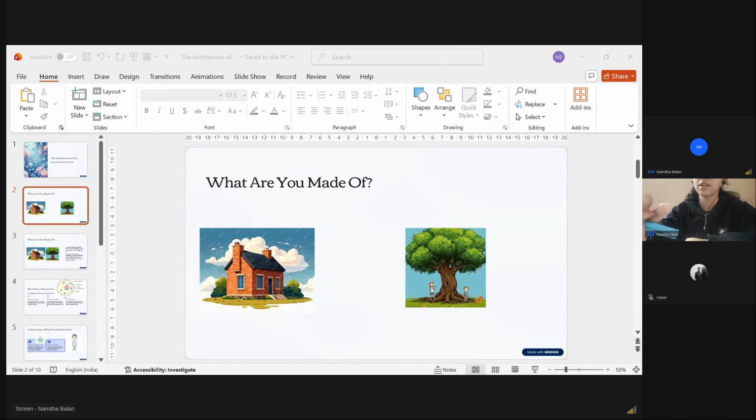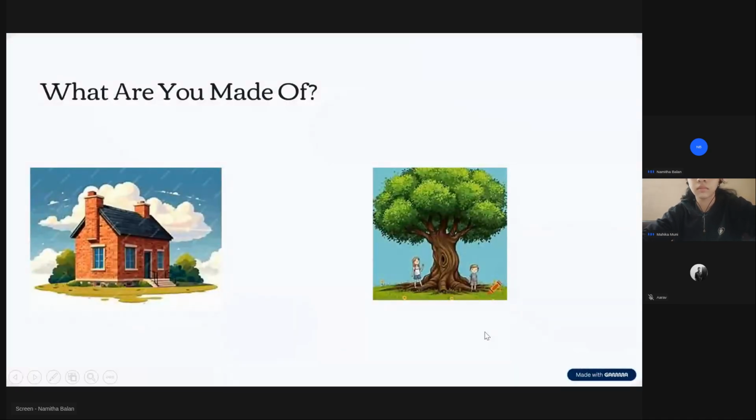Ma'am, trees are living things and houses are non-living things. Okay, trees are living and a house is non-living. So how are you telling that trees are living and this house is non-living? You can see two small kids there under the tree.